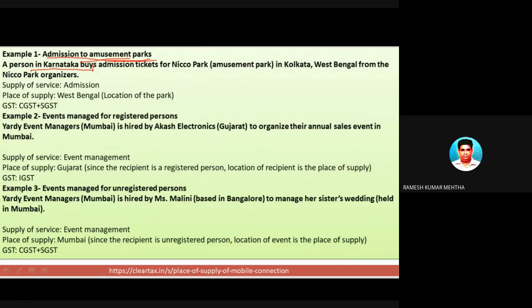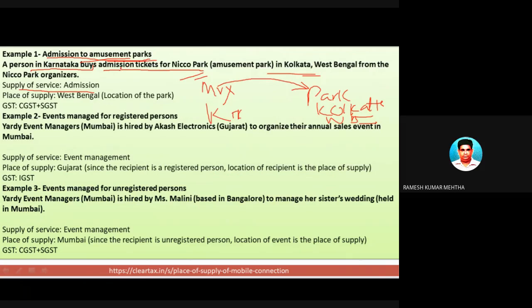A person in Karnataka buys admission tickets to Nico Park of Kolkata. There is a big amusement park in Kolkata. Mr. X is there in Karnataka. So he purchases, online or maybe physically, tickets for admission to Nico Park of Kolkata in West Bengal. So in this case, what is the type of service? The type of service is admission to amusement parks.